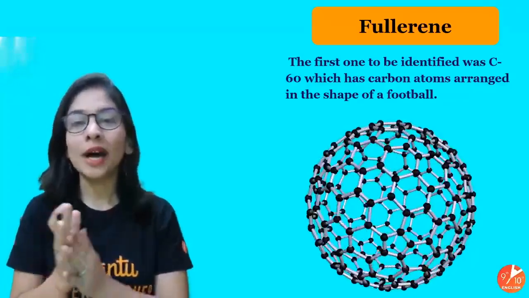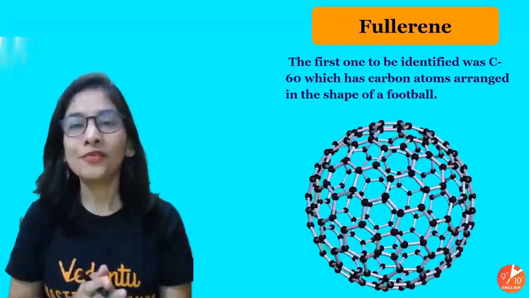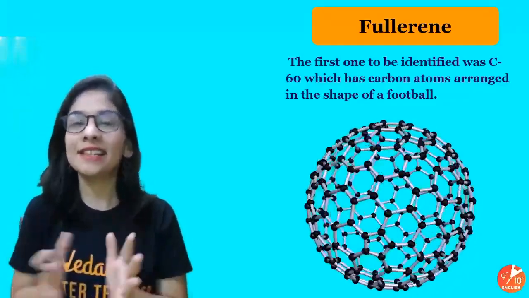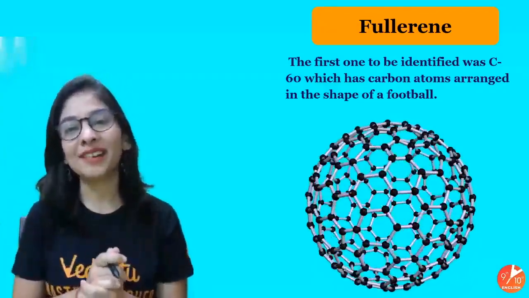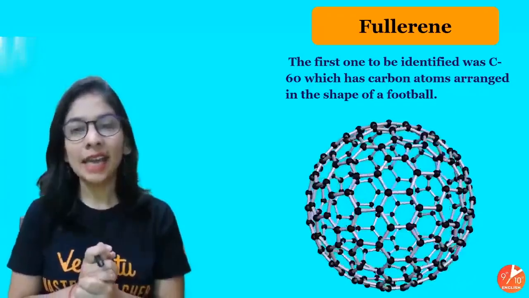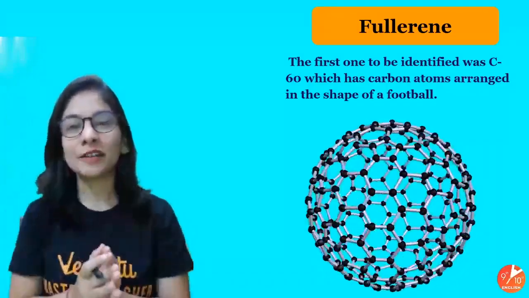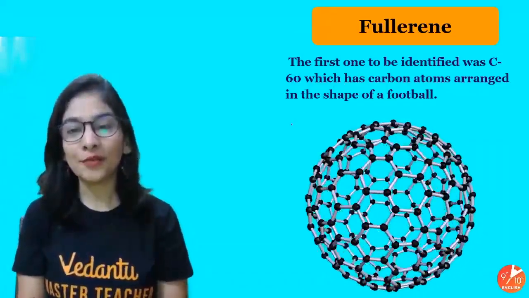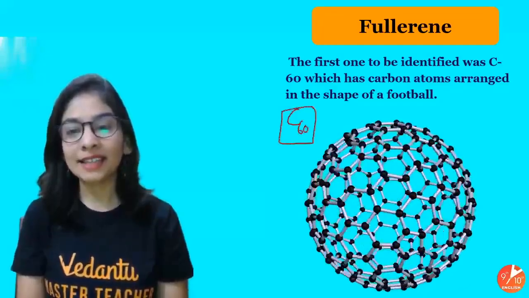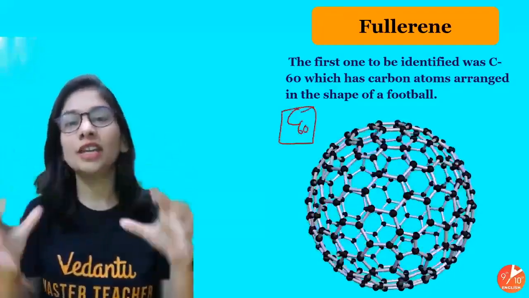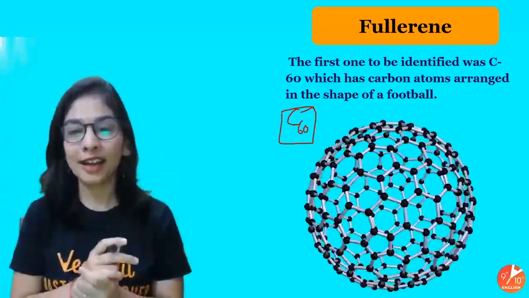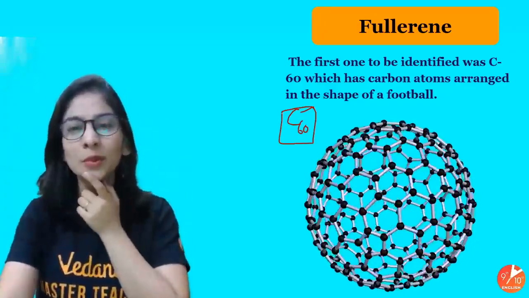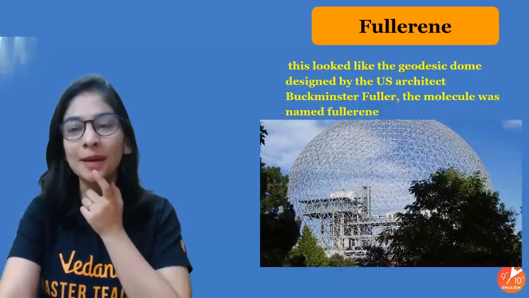Let's talk about one more form of carbon. This is the one that's very interesting to know, because it was formed by 3 American scientists in the laboratory, and it had a structure with a very limited number of carbon atoms, 60 carbon atoms attaching with each other, making a soccer ball, a football kind of structure. And then they wondered what the name of the substance would be.